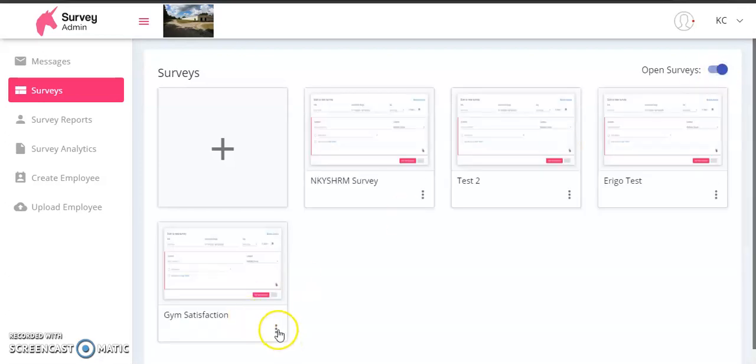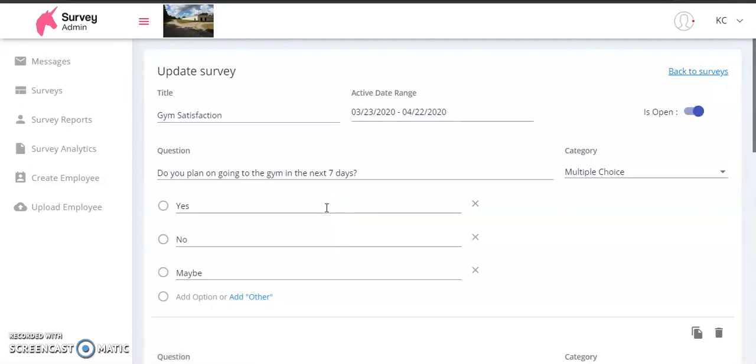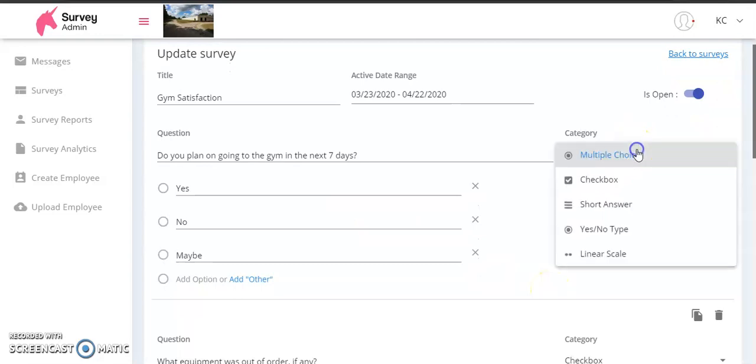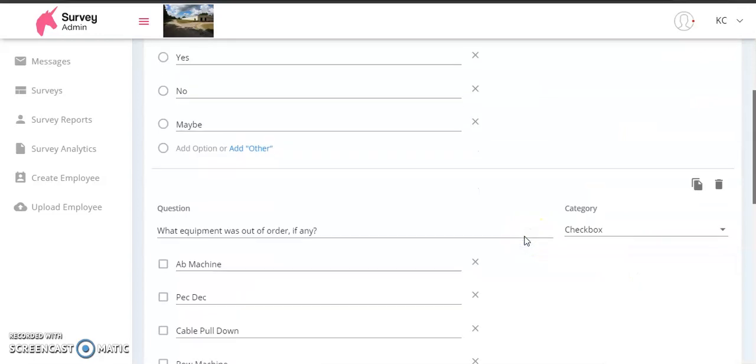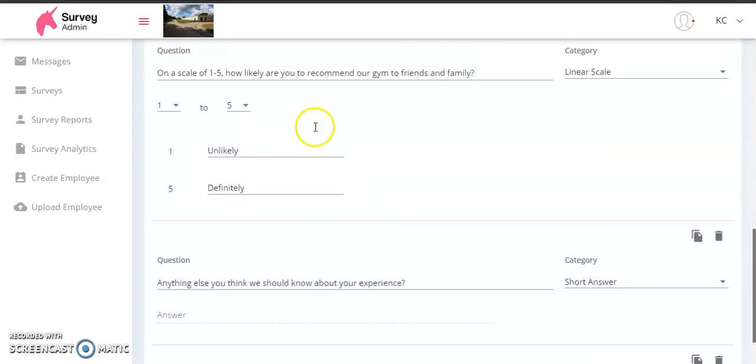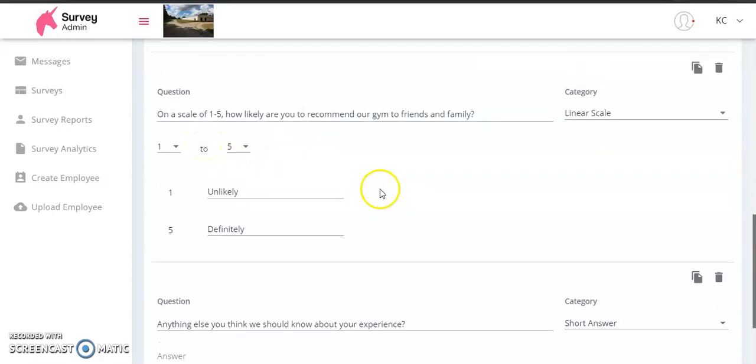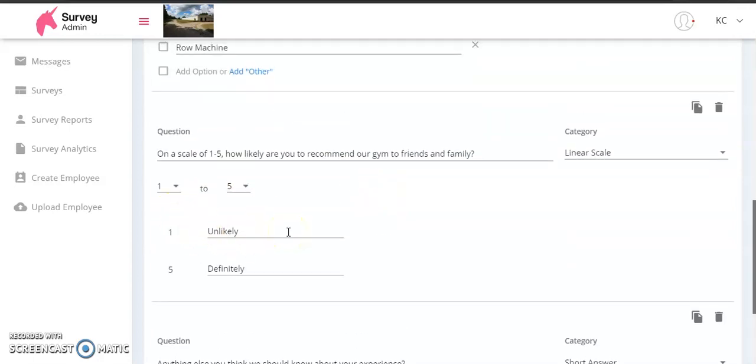So I've got one here that I just called, for demo's sake, a little gym satisfaction survey. And you can see you've got options. You can choose whatever kind of question you want as far as like multiple choice, checkbox, where you select numerous options, or short answer where it's just the user inputting a free response. And also yes or no is very similar to the multiple choice. And then the linear, you can choose from, on a scale of 1 to 5. And the user can choose anything on a scale of 1 to 5.